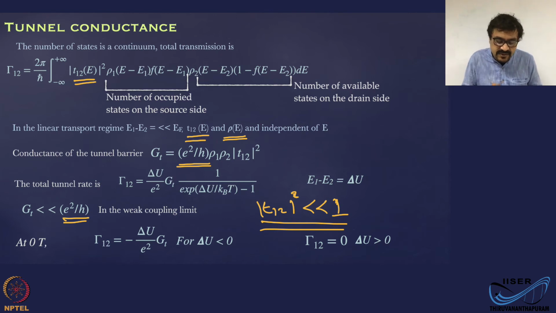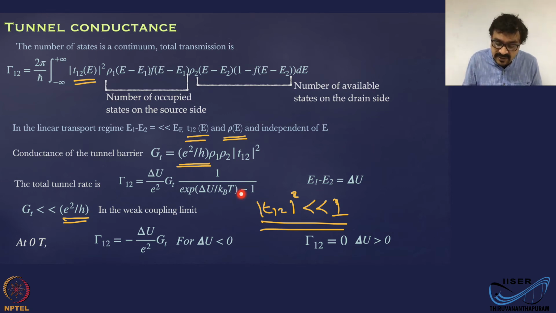And at zero temperature, this term gamma 12 is equal to minus delta U by e square into GT, where delta U, the energy gain, is a negative quantity. That is the zero temperature limit.